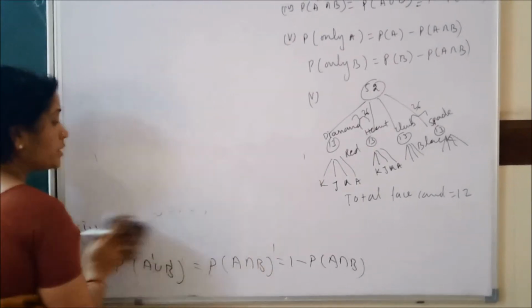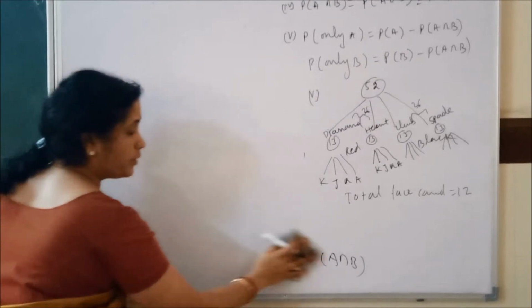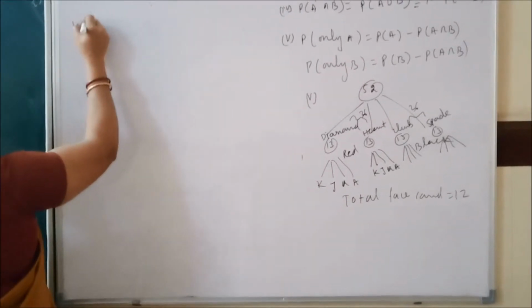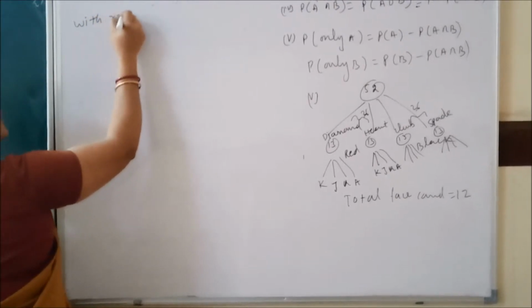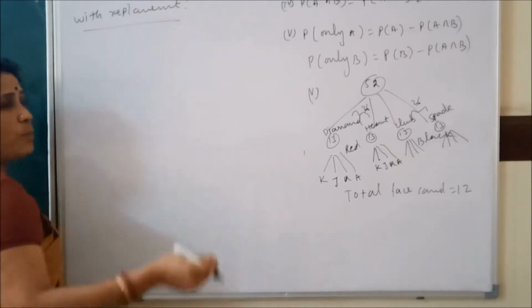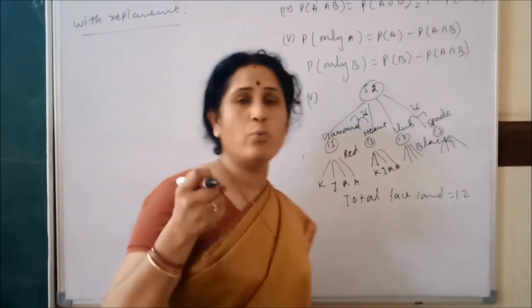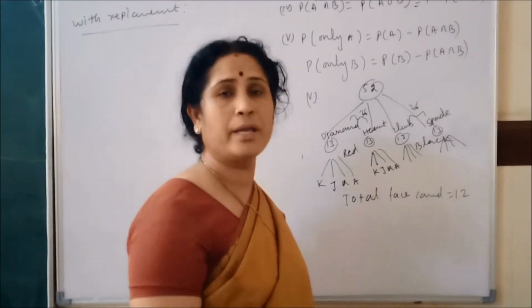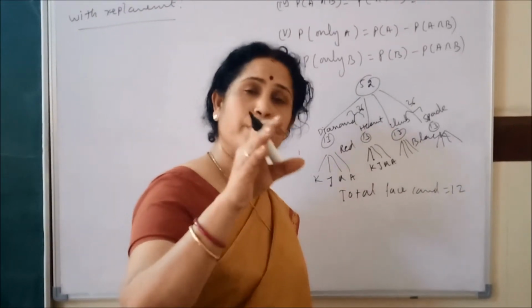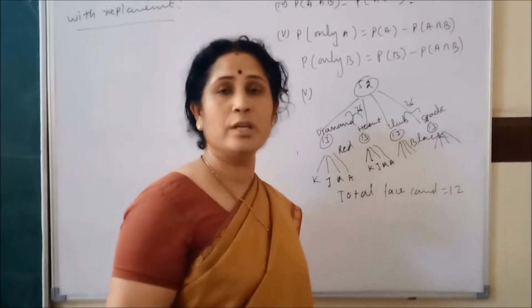Now I told you what is with replacement and without replacement. With replacement means, suppose you take one ball, then you put that ball back, so that each draw the number of balls remains the same. That is called with replacement.